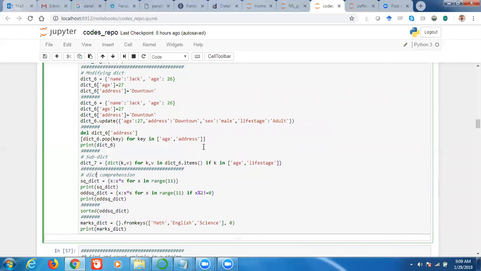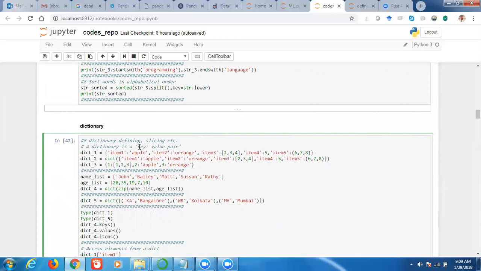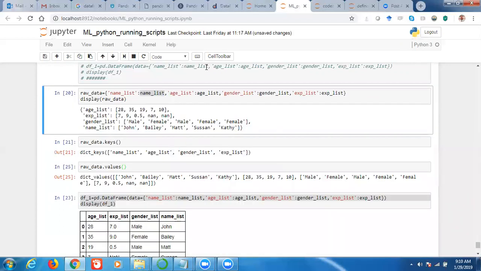This is another data type in Python. It's simple. We give the records in a dictionary in key value pair, key colon value. The key will be the unique identifier of each value. That is how we create the dictionary. There should not be two same keys in a dictionary. Values can repeat, but keys should be unique.